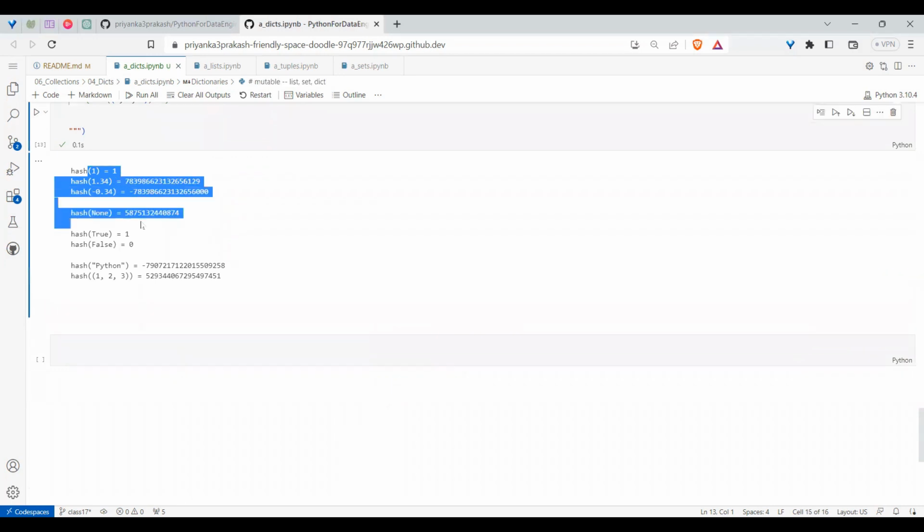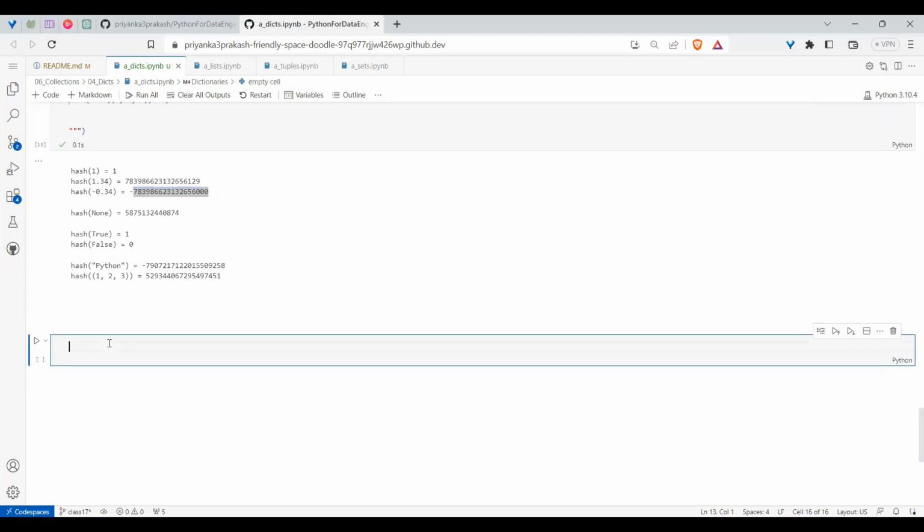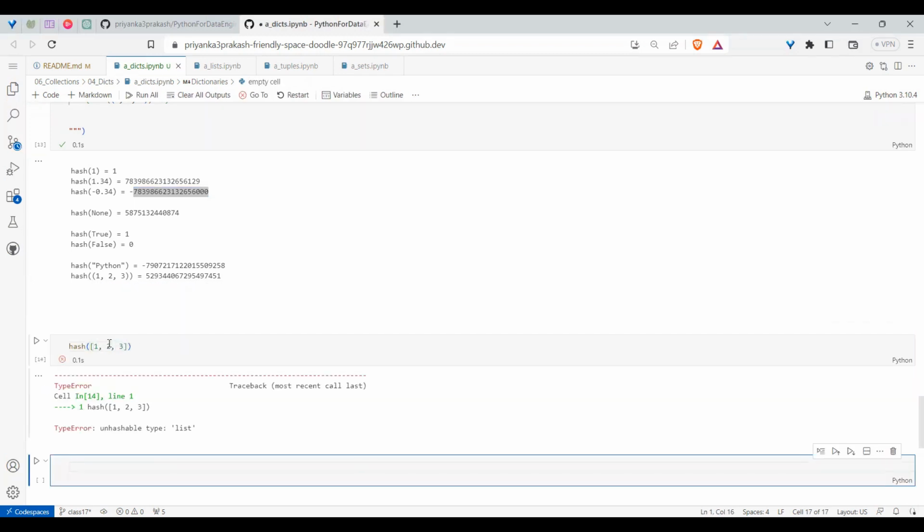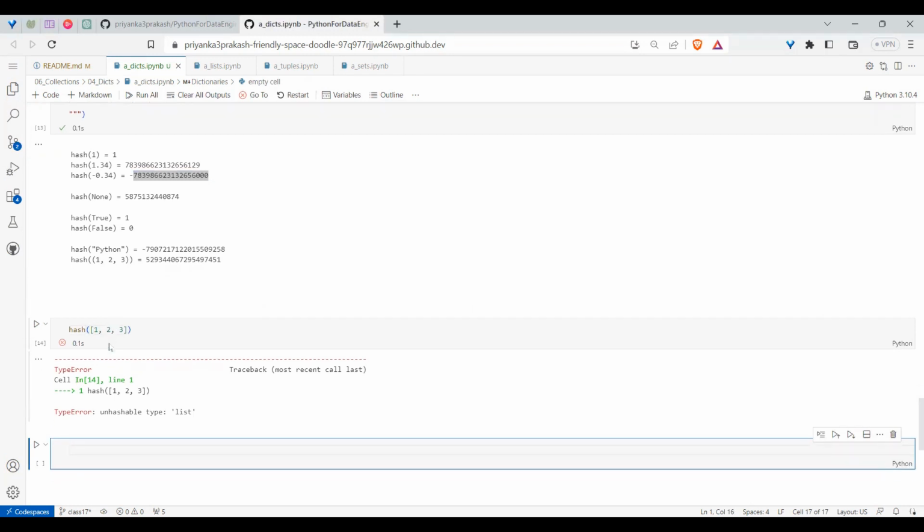So this hash is helpful when I'm storing in the background. For integers, it will give the same number, but for floating and others, everything it will give a number. See here, it is giving a number. For negative, it is giving a negative number, but some hash it is giving. Okay, but if you are going for mutable objects, say if I go with the same list, it will say it is unhashable. Okay, this is clear.